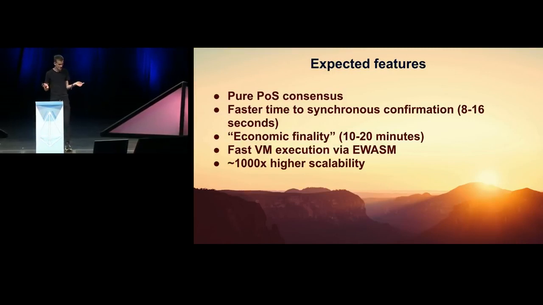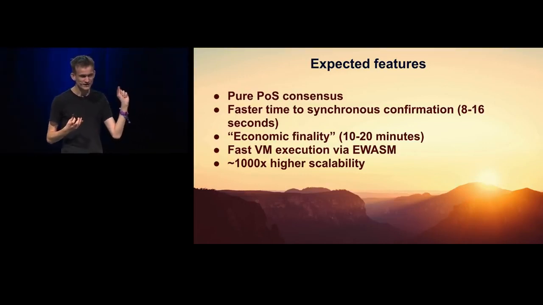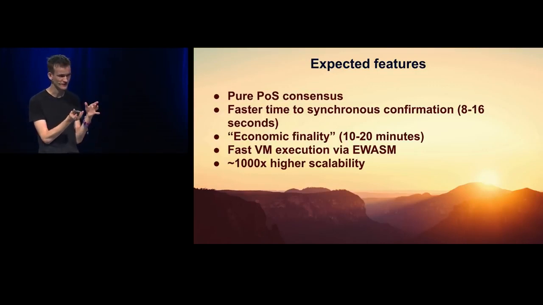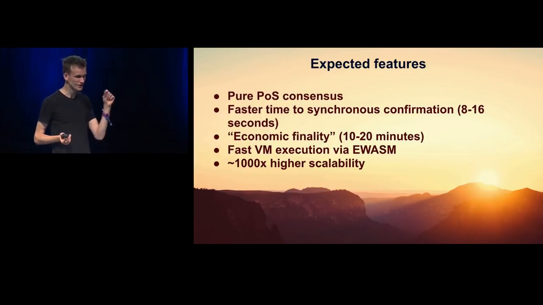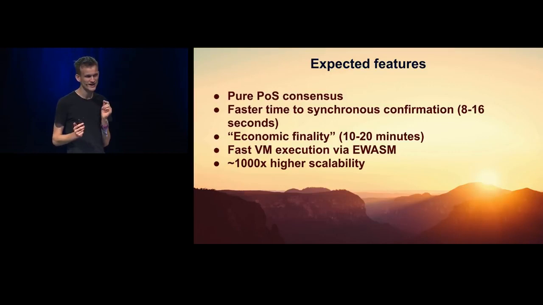Expected features: pure proof of stake, faster time to synchronous confirmation, so about 8 to 16 seconds. Now notice that because of how the fork choice rule and the signing mechanism work in the beacon chain, one confirmation in the beacon chain involves messages from hundreds of validators, and so from a probabilistic point of view, it's actually equivalent to hundreds of confirmations of, say, the Ethereum proof of work chain.